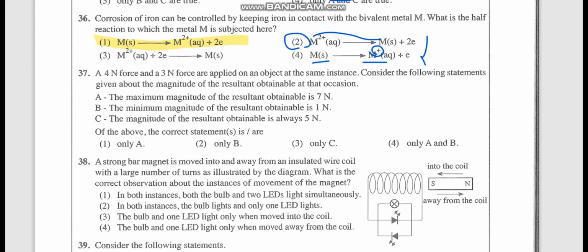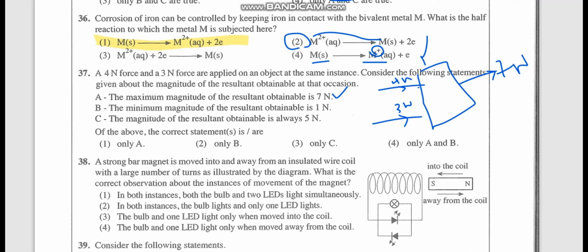A 4 N force and a 3 N force are applied on an object at the same instant. Consider the following statements about the magnitude of the resultant. The maximum magnitude of the resultant is 7 Newton. Yes, that's possible because if the 4 and 3 Newton are given in the same direction, the resultant is 7 Newton.